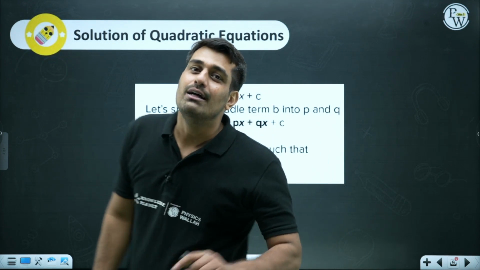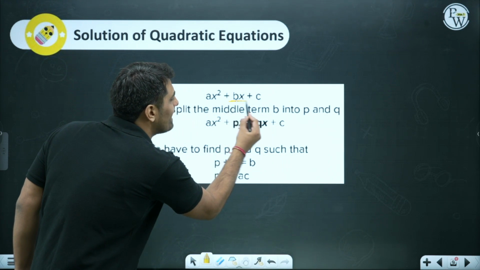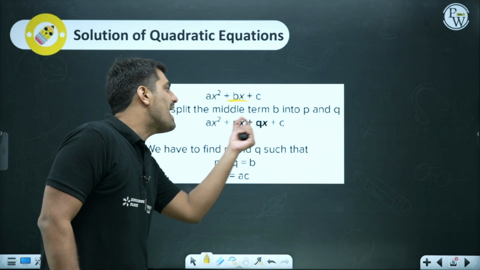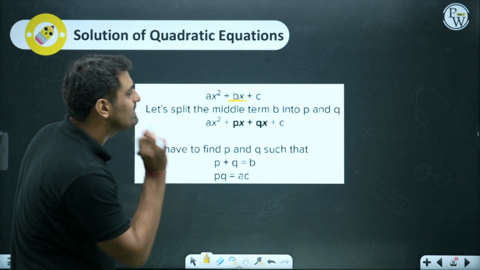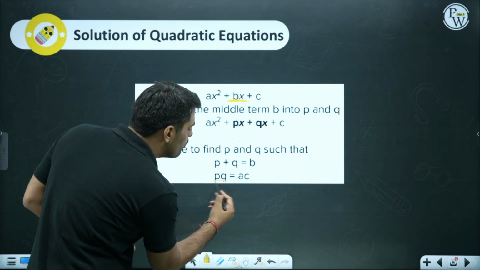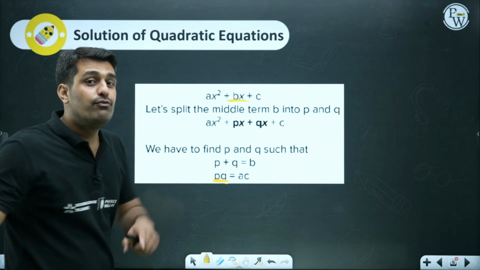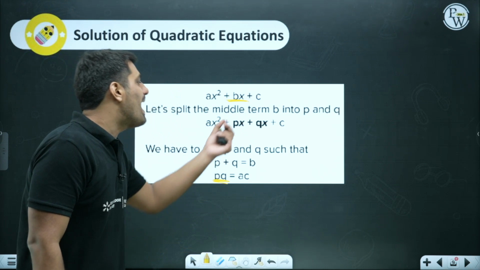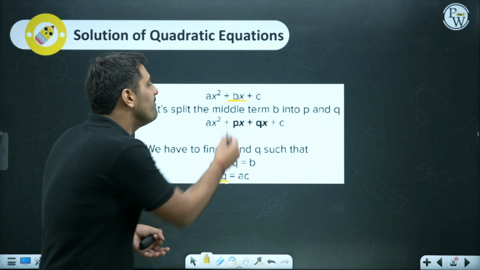Just to make sure that you understand splitting the middle term, we have a middle term which is bx. We have to split it in such a manner that two factors p and q are written so that their addition gives us bx. And what is p into q? p into q is nothing but the multiplication of c with the coefficient of x square. So a into c will be p into q, and p plus q, basically the addition of the two middle terms, will give us bx.